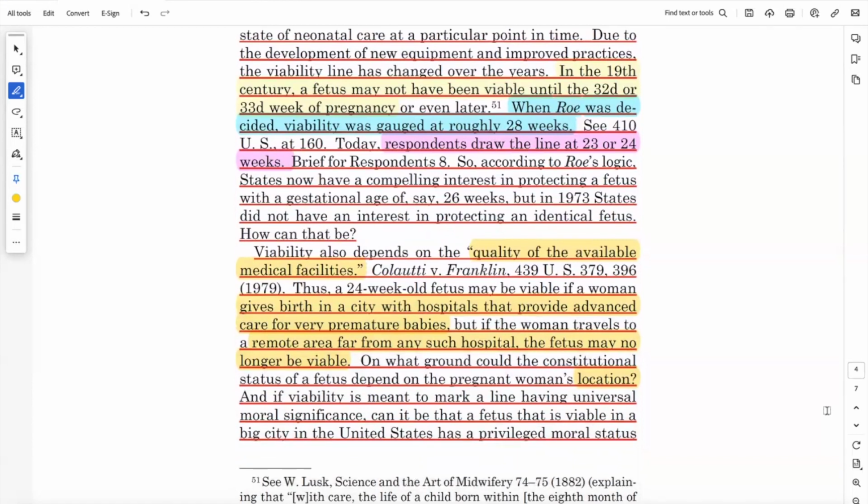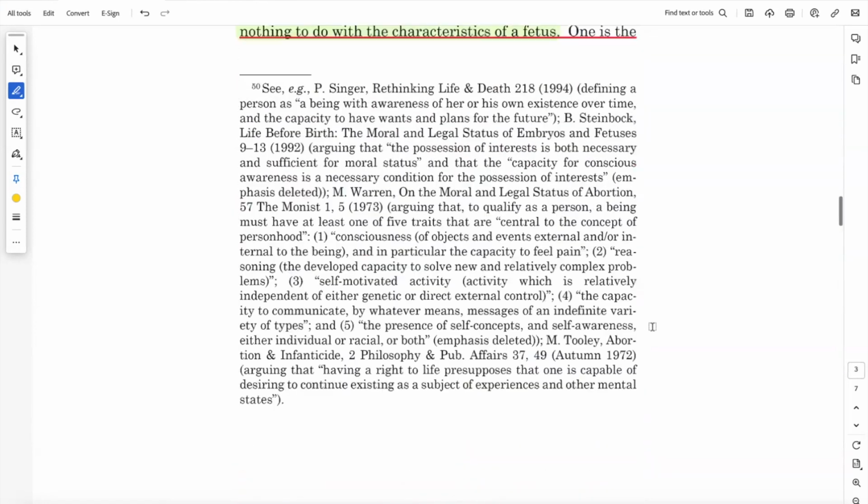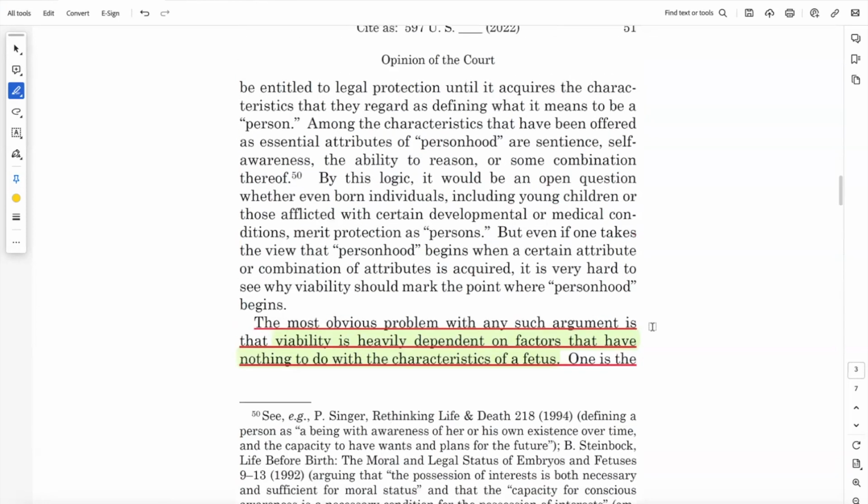And now let's see where exactly they say that. So you can see it in this paragraph here. Viability also depends on the quality of the available medical facilities. Thus, a 24-week-old fetus may be viable if a woman gives birth in a city with hospitals that provide advanced care for very premature babies. But if the woman travels to a remote area far from any such hospital, the fetus may no longer be viable. So how can that depend on location? Early on, they had also referred again to viability here.